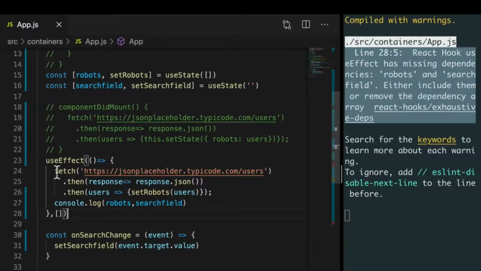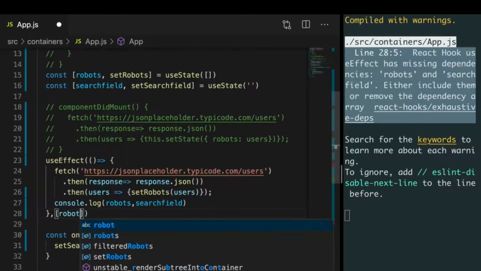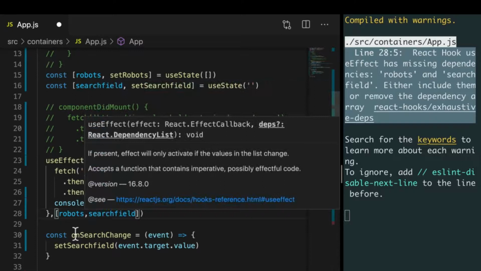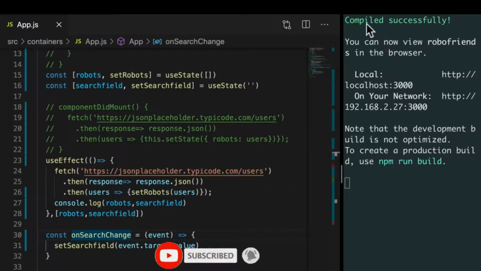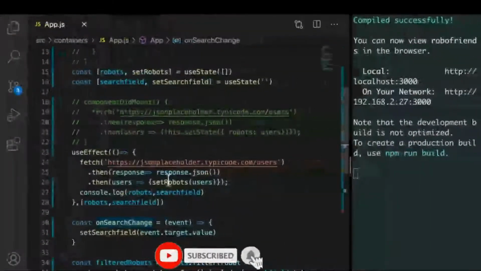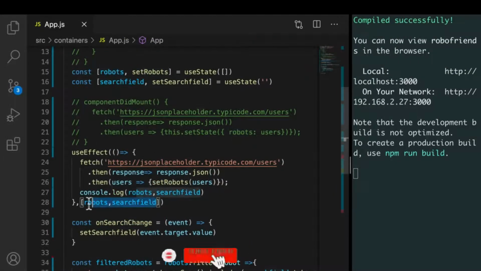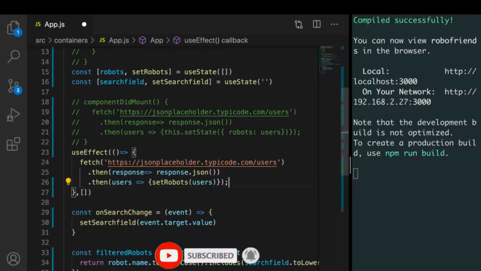And what this is saying is, hey, inside of useEffect, you have two pieces of state, robots and searchfield, that you're using. Now, in our case, we're just console logging, but it gives you a warning saying, hey, don't you want these to run if you're using them inside of useEffect, and add them to the dependencies? So it's saying this, hey, just add these. And you see that it's compiled successfully. But again, we don't want to do that because remember, robots change all the time. So if we do that, it turns into an infinite loop. So let's remove and remove.